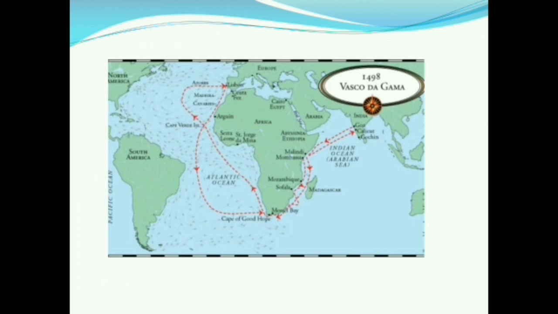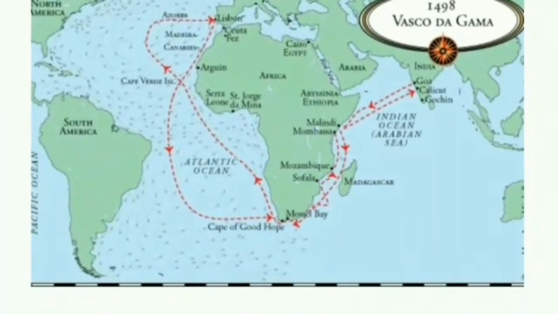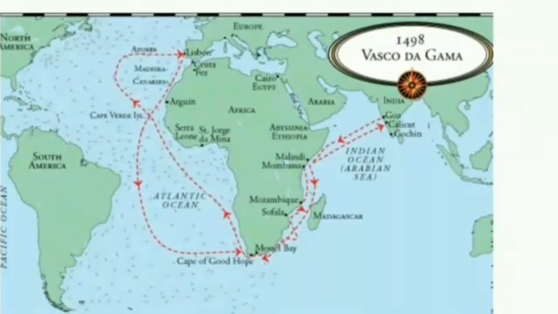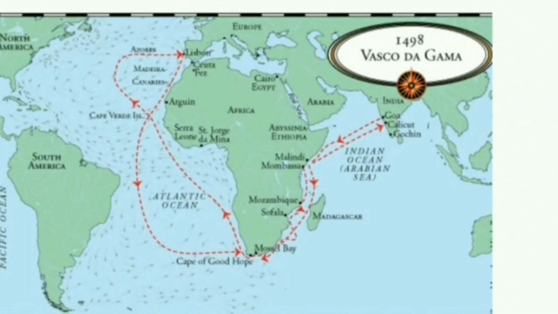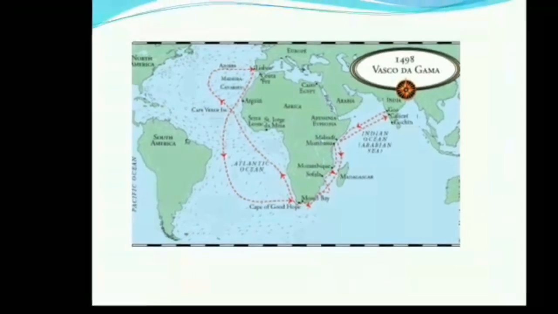The next person in the Portuguese history. Okay, let's first discuss the map of how Vasco da Gama came to India. So you can see he came to India via the Cape of Good Hope, and he reached Calicut in 1498.